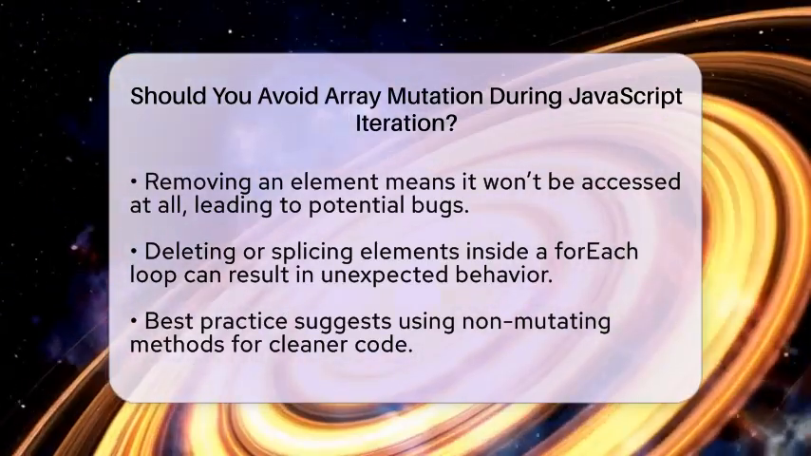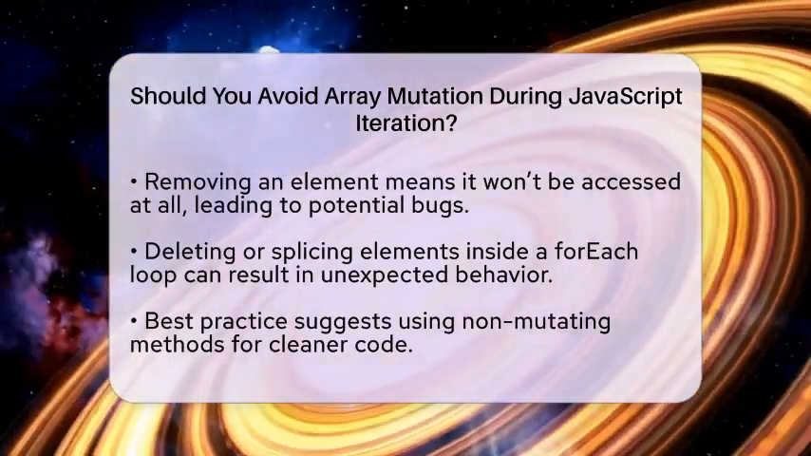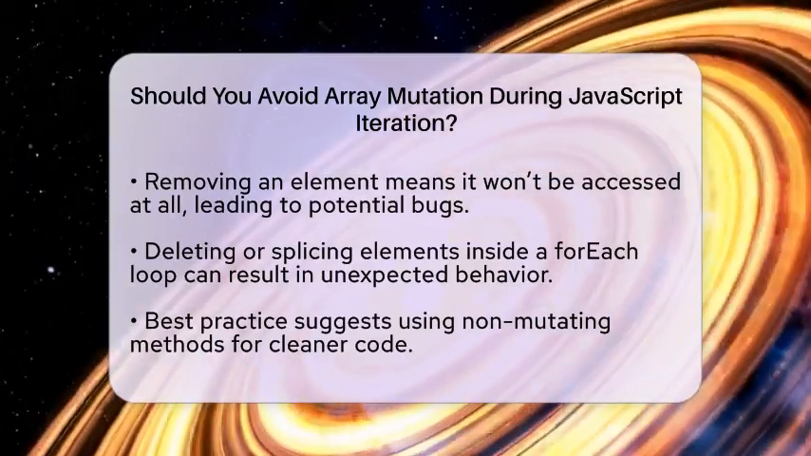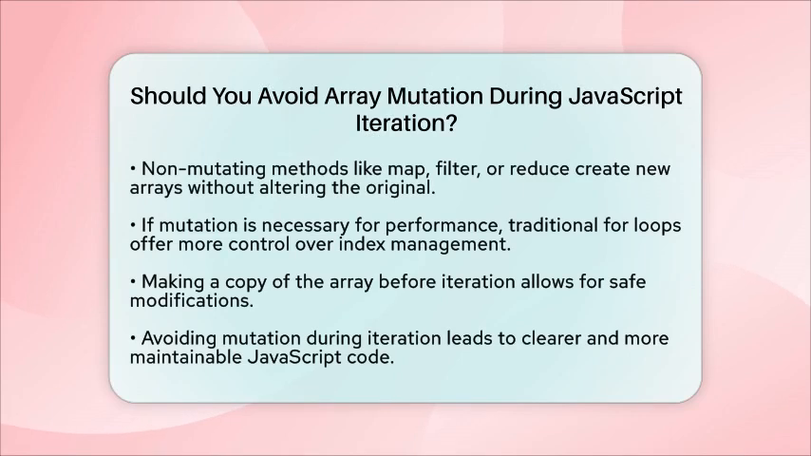If you must mutate an array for performance reasons, traditional for loops can give you more control. You can manage the index carefully and ensure that your changes do not affect the iteration. Another option is to make a copy of the array before you start iterating. This way, you can change the original without impacting the iteration process.